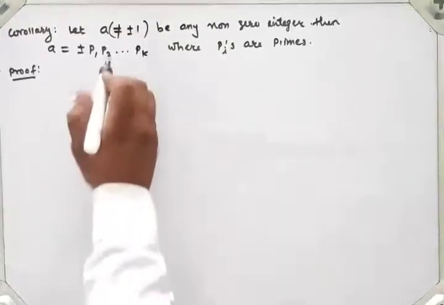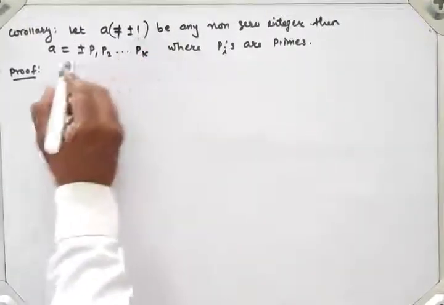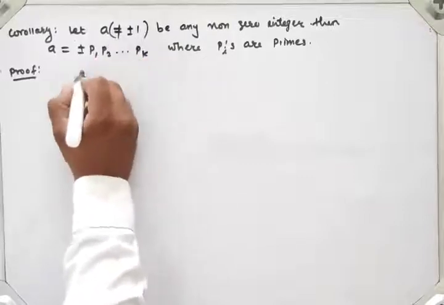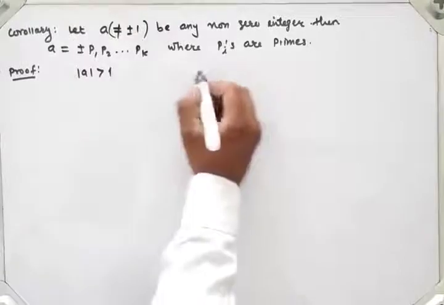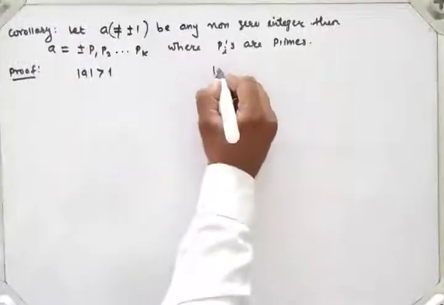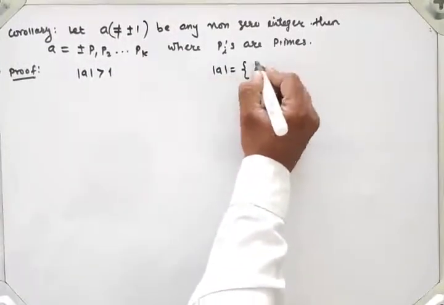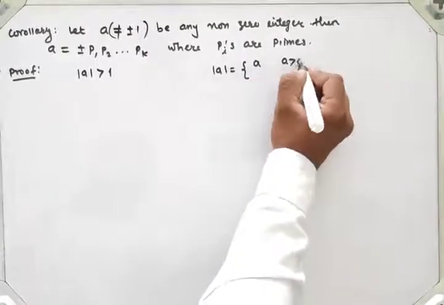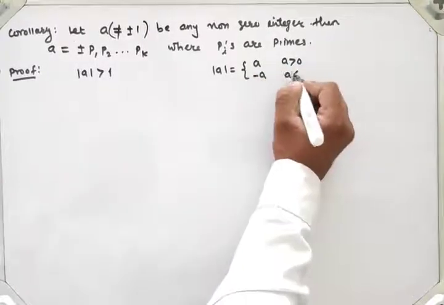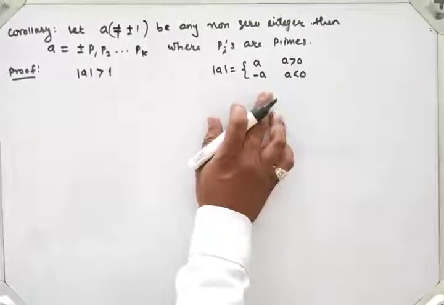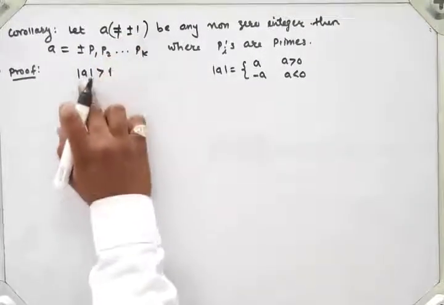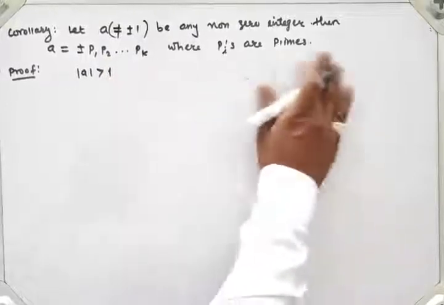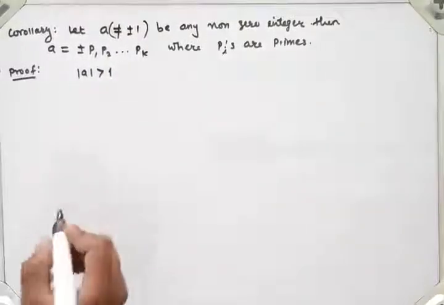Here a not equal to plus minus 1 means we will take mod a, which is strictly greater than 1, right? What is the property of the modulus function? Mod a is equal to a if a is greater than 0, and minus a if a is less than 0. So a not equal to plus minus 1 means mod a should be greater than 1.